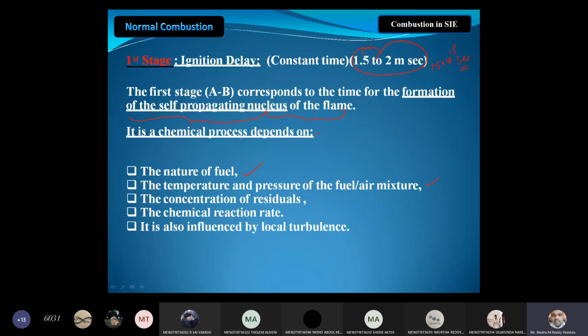That is the concentration of residuals, meaning the previous cycle exhaust gases. Also the chemical reaction rate of the petrol, which depends on the calorific value of the fuel, and the turbulence, whether the charge is at rest or in motion. These are the factors that affect the ignition lag.